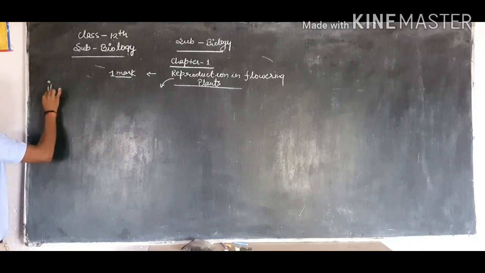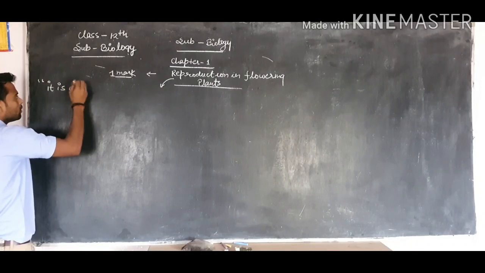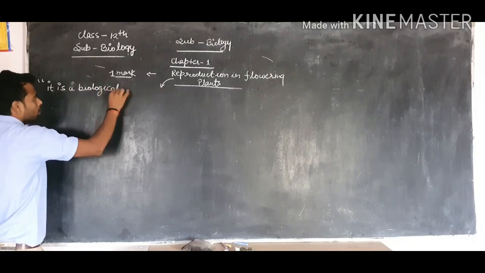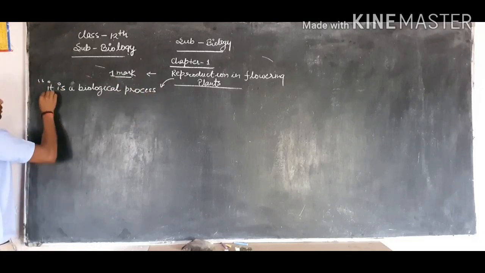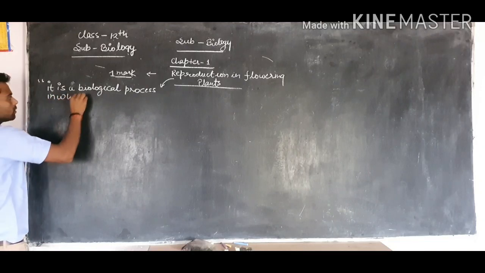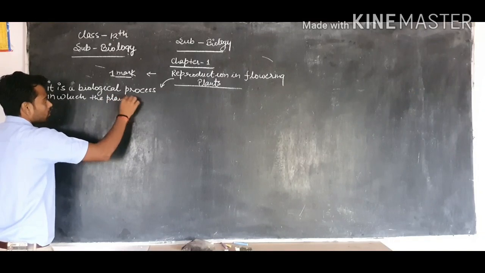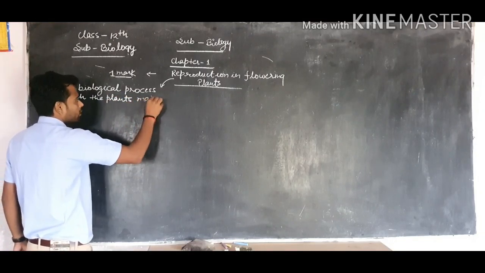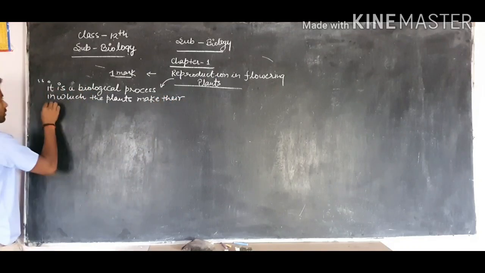Reproduction is a biological process in which the plants make their young ones.